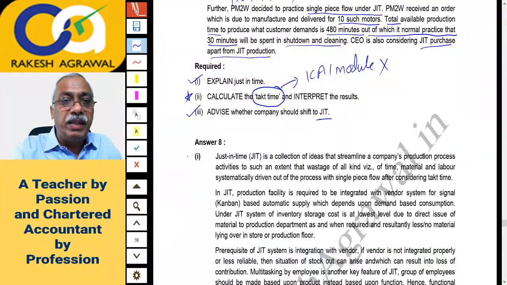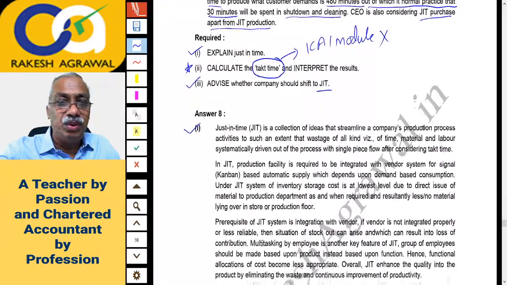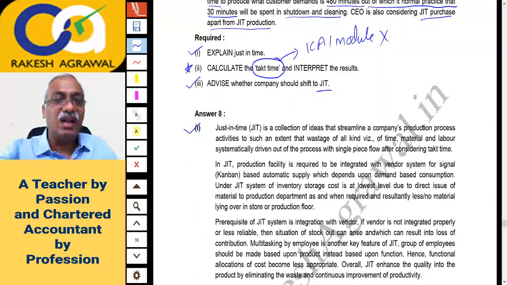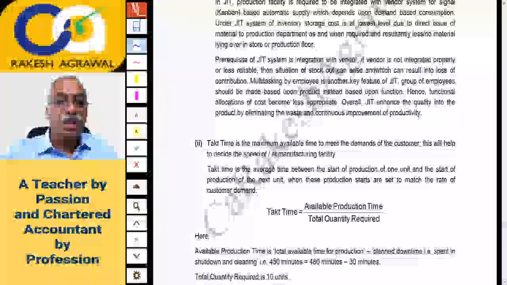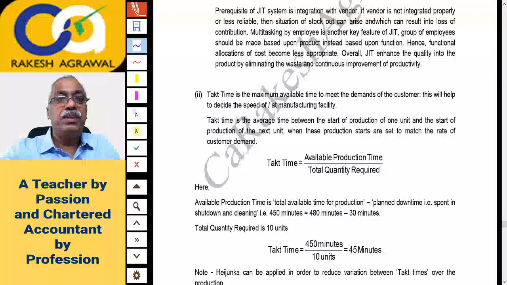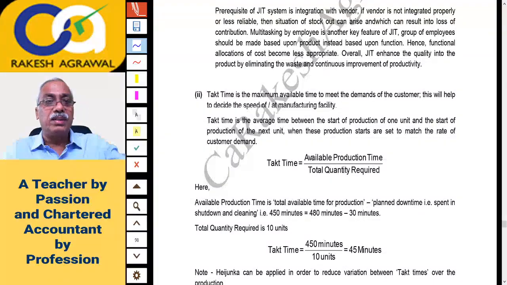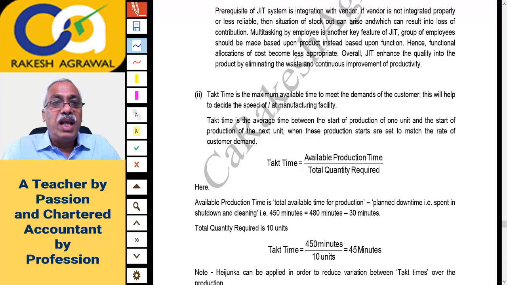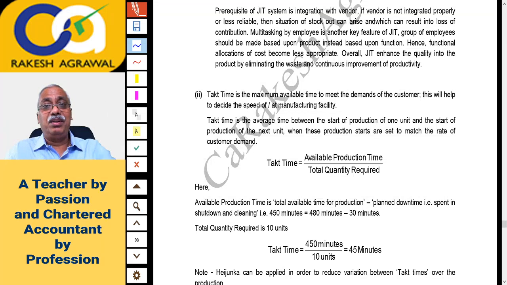Let us see the answer. First question is explain JIT, which is explained here, which you can go through. We have discussed the JIT system at length in the classroom. Then this is number 2. It is defined by the institute. Let us see the institute's definition in RTP, not in the module. Takt time is the maximum available time to meet the demand of the customer. This will help to decide the speed of the manufacturing facility, at what speed you have to produce, how much time you have, right? At what speed you have to look at the patient.